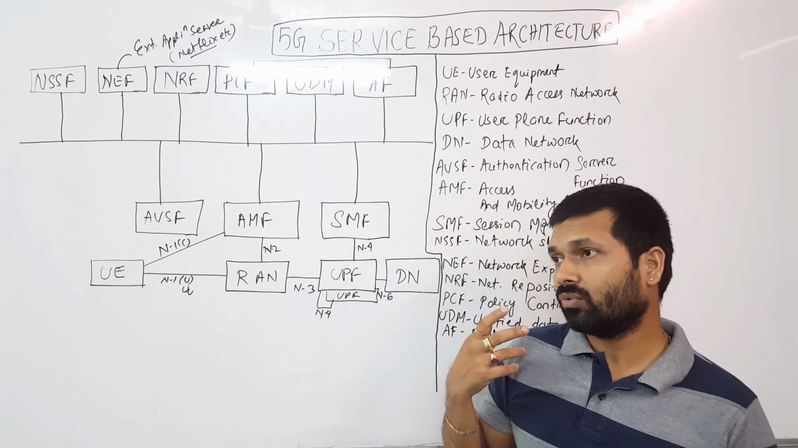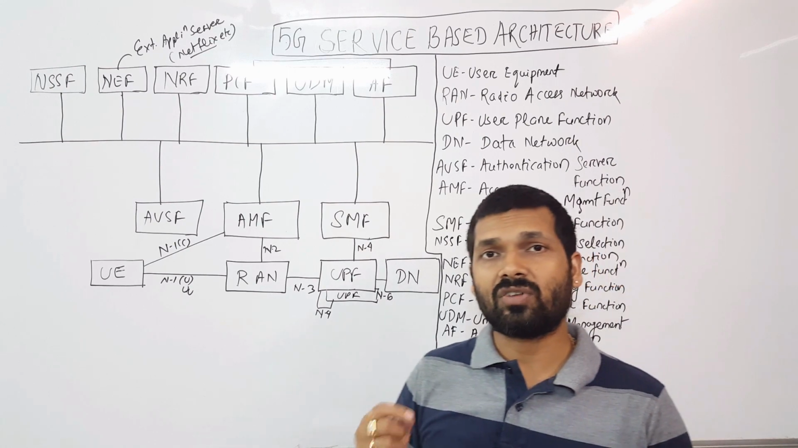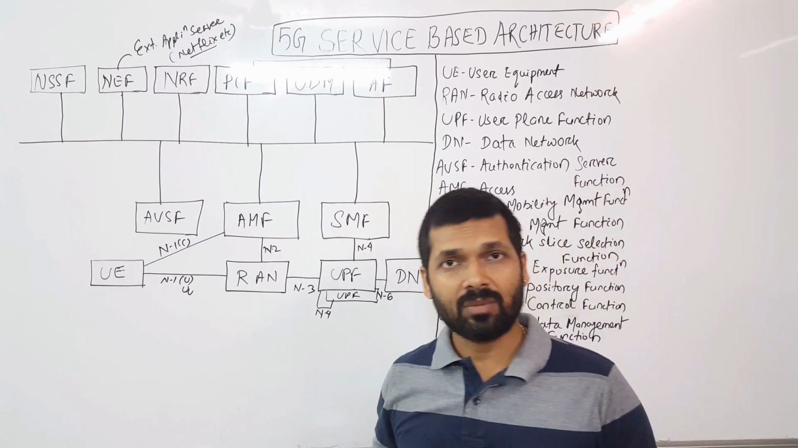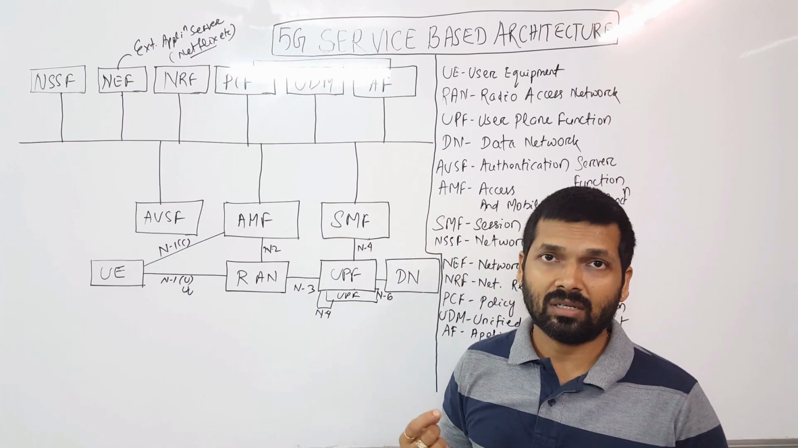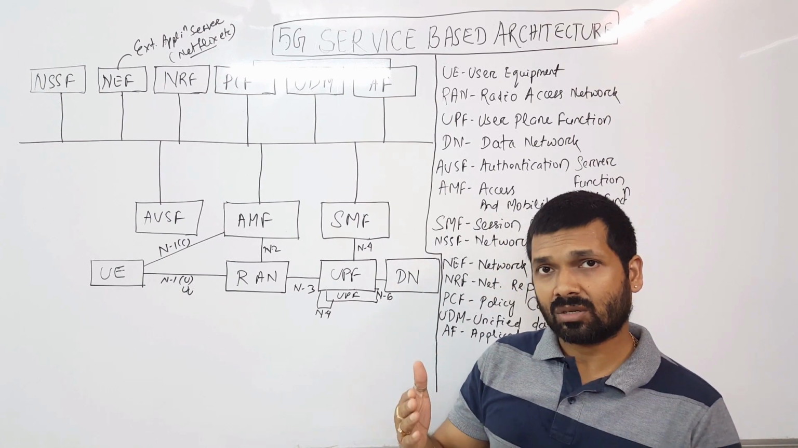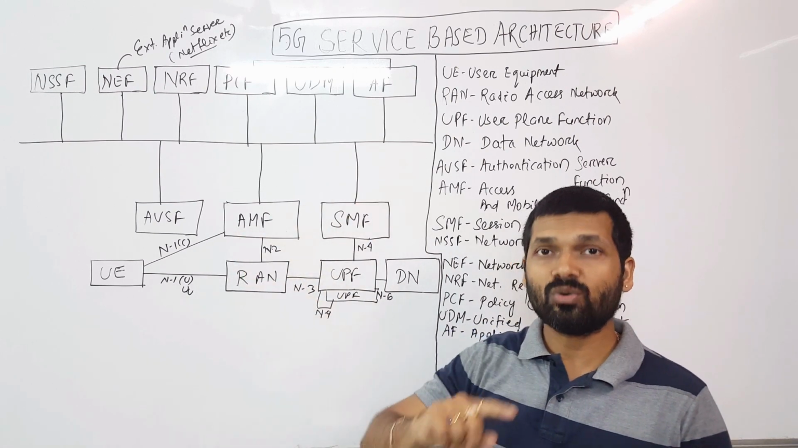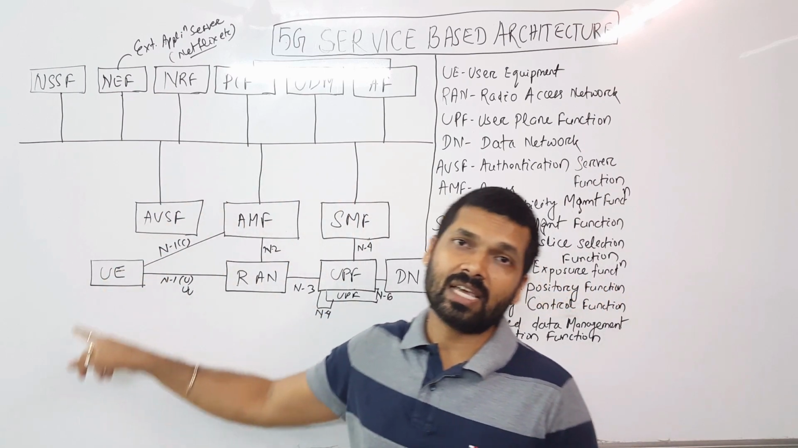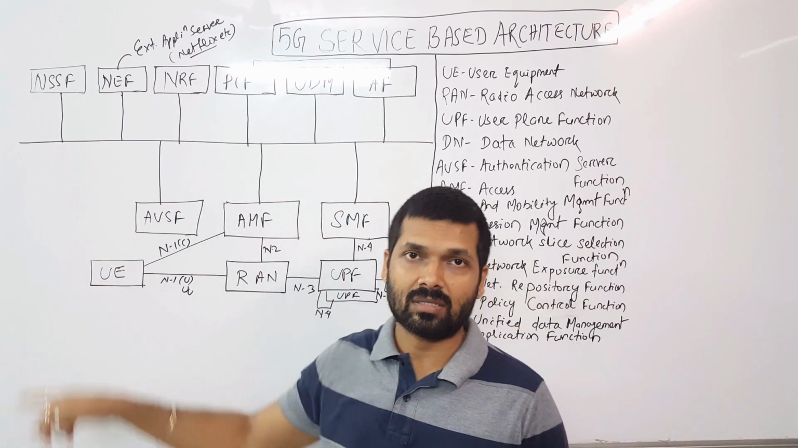If I give you one example, we have 3 different use cases: URLLC, ultra reliable low latency communication; mMTC, or massive machine type communication; and then eMBB, or enhanced mobile broadband. So for different kinds of use cases or service requests, we may have a different network slicing. For URLLC you may have a different slice, for mMTC a different slice, and for eMBB you may have a different slice.